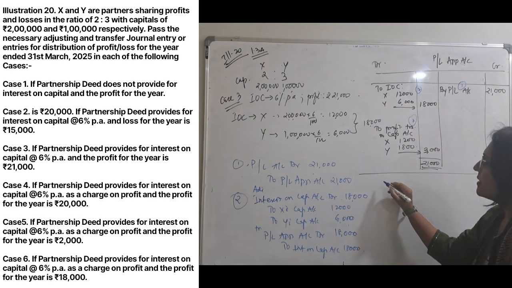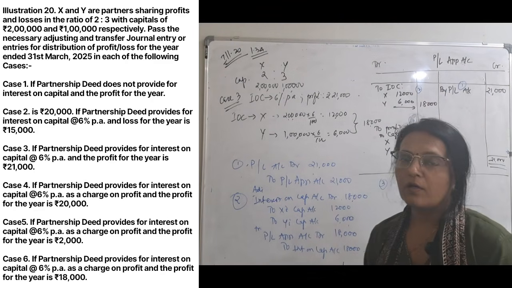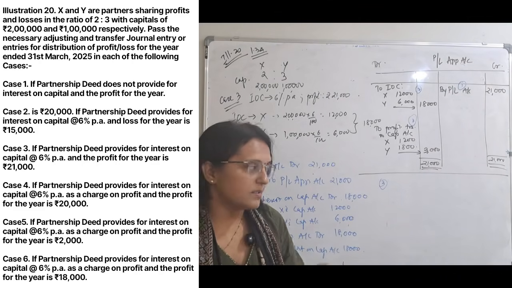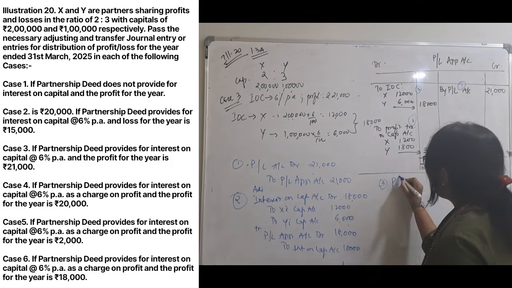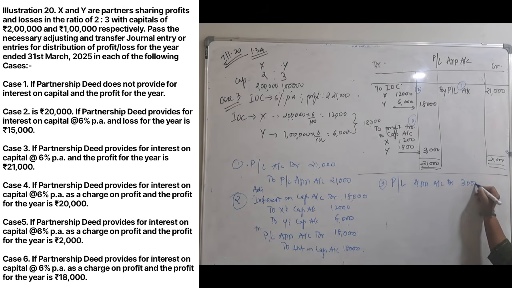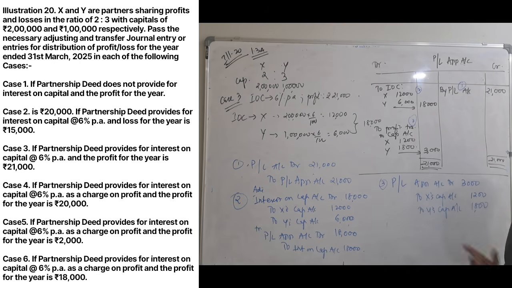Now the third entry. Third journal entry is when the remaining balance of profit you are dividing among the partners. So this will be profit and loss appropriation account debit. कितना बचा अभी 3,000. Excess capital account, their share of profit is increasing, so their capital will also increase by how much? 1,200. To Y's capital account, this is 1,800. Copy down this. We will do the next one now.